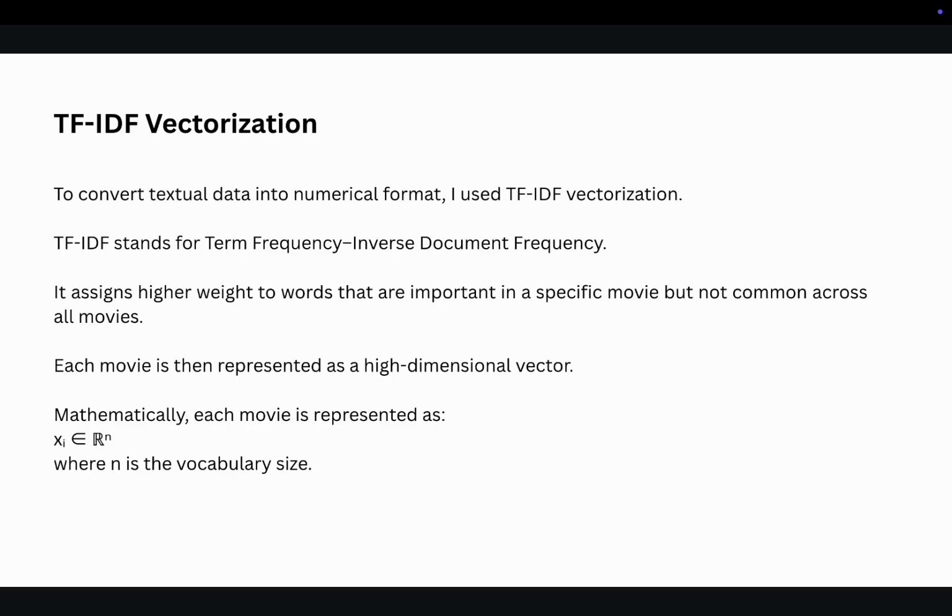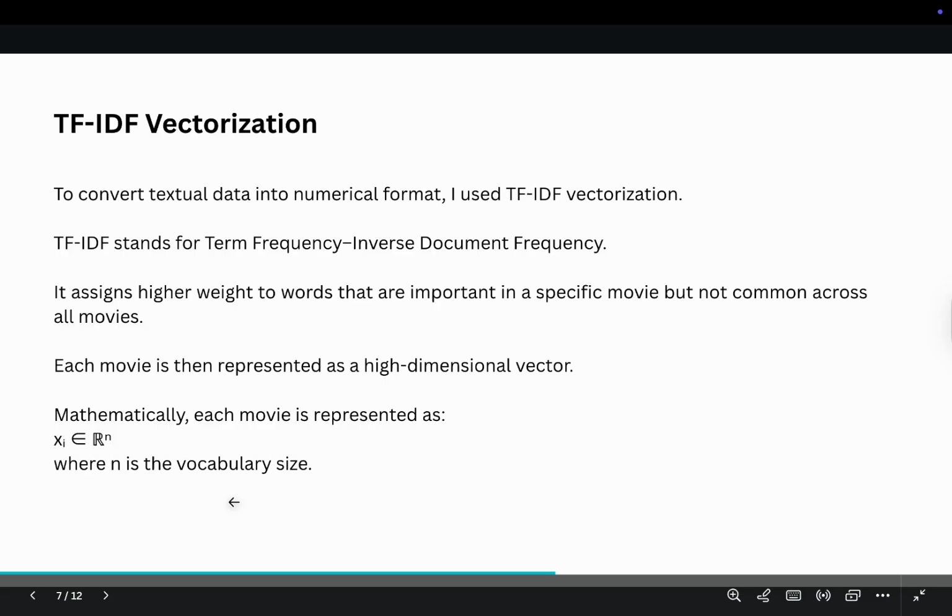How is TF-IDF vectorization used? To convert textual data into numerical format, I use TF-IDF vectorization. TF-IDF stands for Term Frequency Inverse Document Frequency. It assigns higher weight to words that are important in a specific movie but not common across all movies. Each movie is then represented as a high dimensional vector. Mathematically, each movie is represented as this formula where n is the vocabulary size.